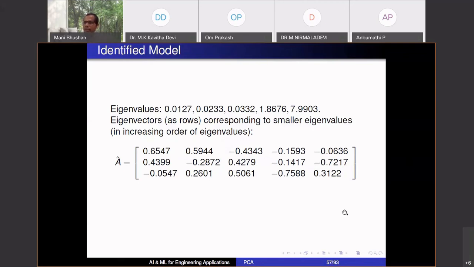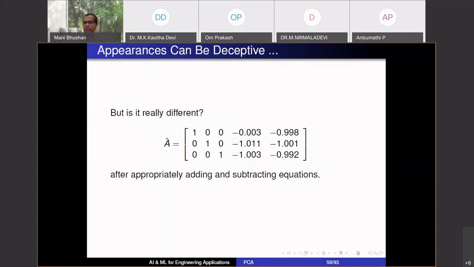Is it similar to the earlier A that we had, the true A? It looks different, but remember that I can always do some linear operations and rewrite these equations in a different way. Again, if I perform Gaussian elimination like steps on this, make this an identity block, just combining these equations, I get this particular constraint matrix, the equation matrix. If you go back 3 slides before, the true A was, this was I, this was 0, minus 1. I have recovered them pretty well. 0 has become minus 0.03, minus 1 has become minus 0.998. This was minus 1, minus 1, minus 1. I am recovering them pretty well.